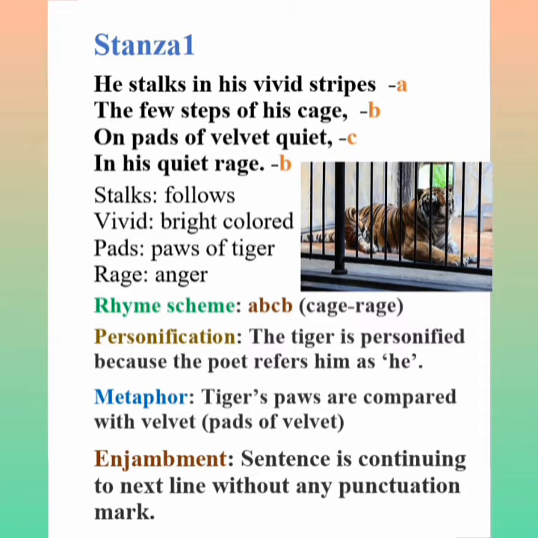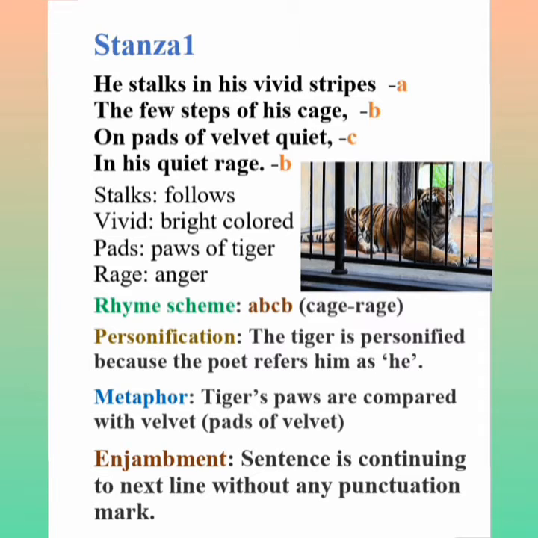Tiger. So an inanimate object is given a human quality. So here it is personification. And next poetic device is metaphor. The paws of the tiger is compared to velvet. So two dissimilar things are compared. So it is metaphor.